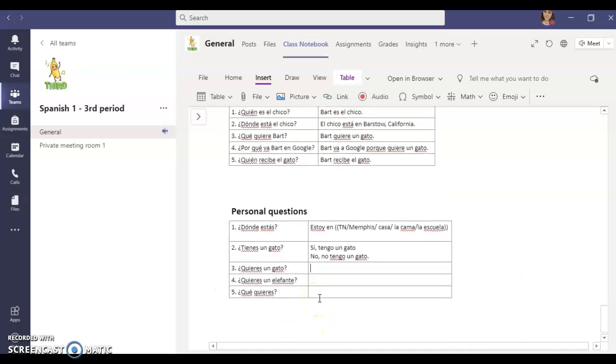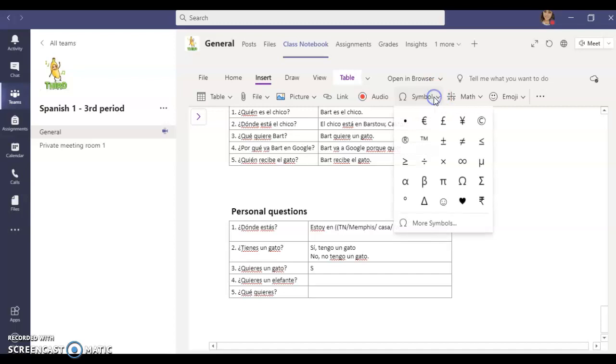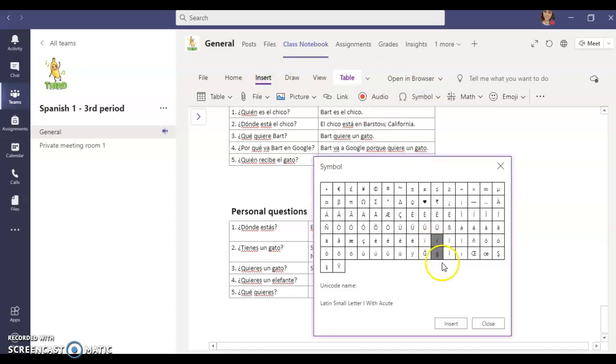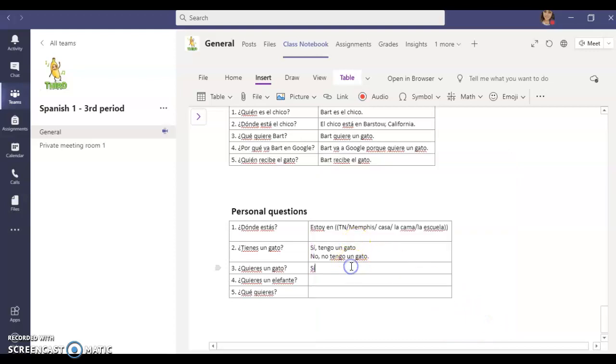Number 3 says, ¿Quieres un gato? ¿Quieres? Do you want a cat? So this one here, do you want a cat? This can kind of go 2 different ways, right? If you do want a cat, you can tell me sí. So we're going to type, we clicked insert, symbol, more symbols, and it was the last letter that we inserted, so we can click on it. You can double click to insert it, or you can click the insert button and then close.